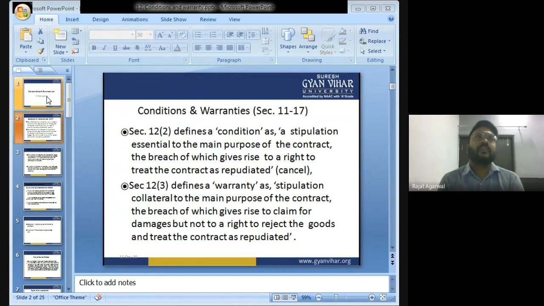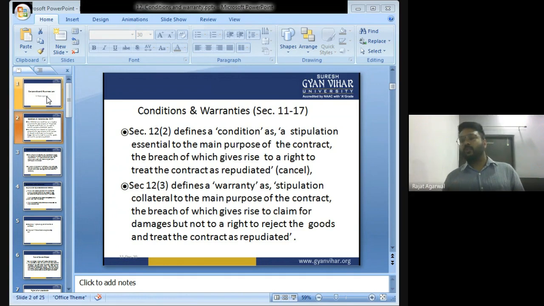For example, I want to purchase a mobile phone. I went to a shopkeeper. That shopkeeper keeps mobile phones of every company, that is Samsung, Vivo, Oppo, OnePlus, iPhone, every company. I made a contract with the shopkeeper that I want an iPhone 7 Plus. The shopkeeper told me that the price of the iPhone 7 Plus is rupees 1 lakh. I said okay, I gave him 1 lakh. He packed the phone and gave the phone to me.